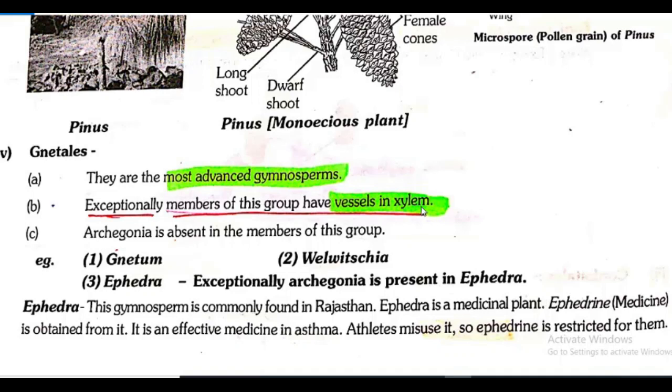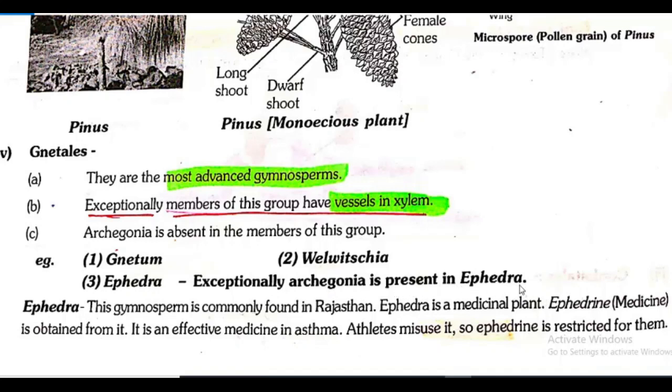In case of Gnetales, what is there? Members of this group have vessels in xylem. That's it, we told that they are most advanced. So evolution also we can see here. When coming to the last order of gymnosperm, high evolution we can see. In their xylem, vessels are also present. Archegonia is absent in the members of this group. Examples are Gnetum, Welwitschia, Ephedra.